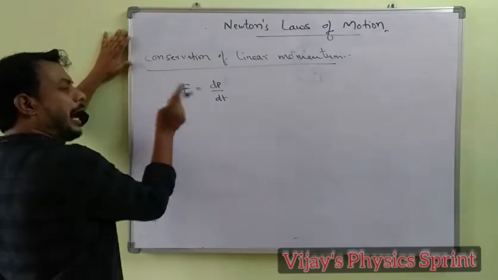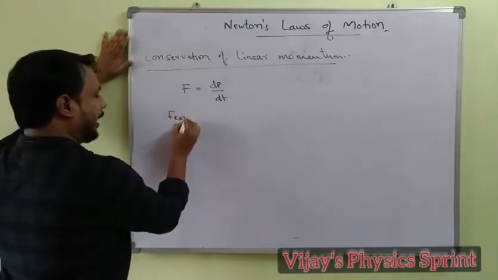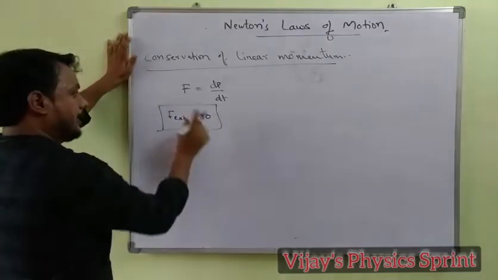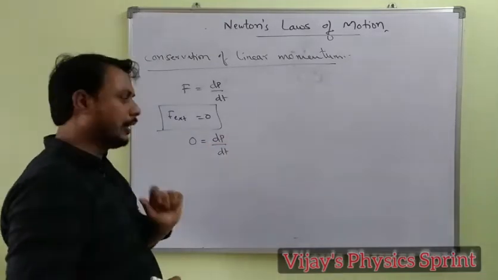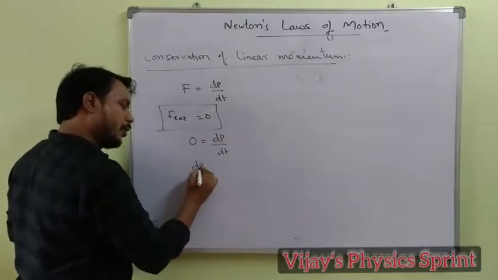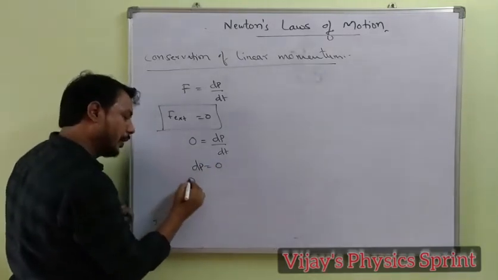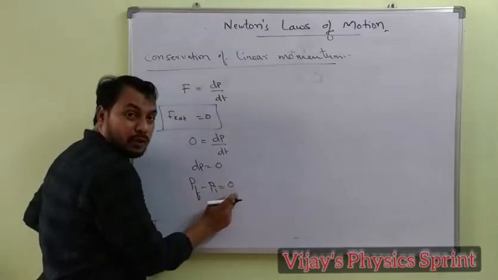If no external force is acting on the body, F is 0, then 0 is equal to dp by dt. Is it clear? dp equal to 0. dp means the change in momentum is 0. Change means final minus initial equal to 0.